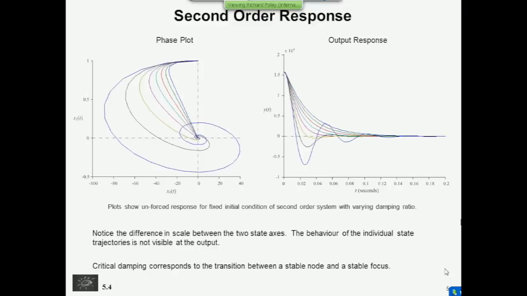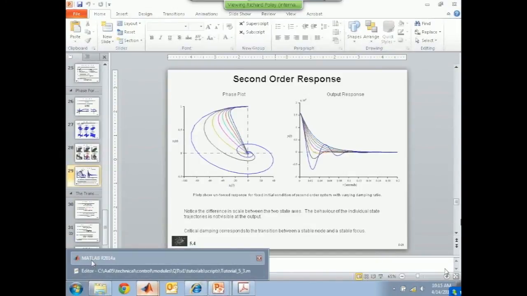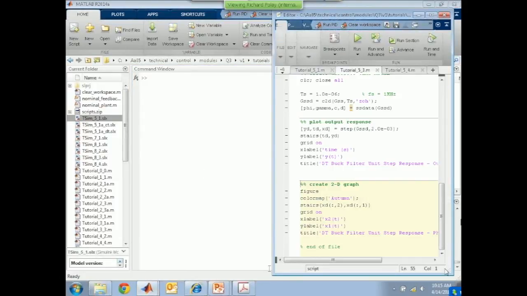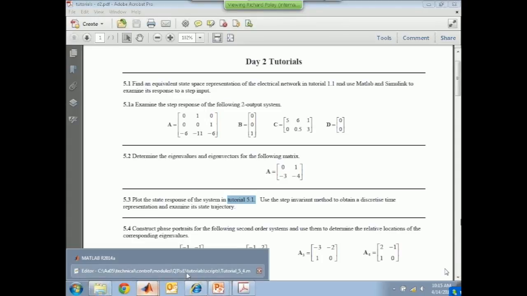Let's do, for amusement purposes only, a tutorial next, tutorial 5.4. Tutorial 5.4 says we're going to look at 4 separate 2x2 matrices, examine their initial conditions, draw their phase portraits, and then classify each of the phase portraits. Now, unless you're very good, you wouldn't be able to just look at these matrices and tell me exactly what the shapes are. You'd have to calculate the eigenvalues and then work it out. So let's do it in MATLAB.